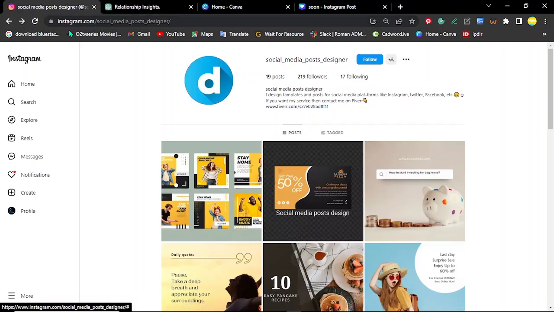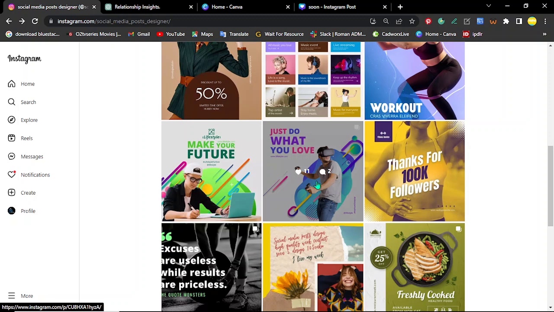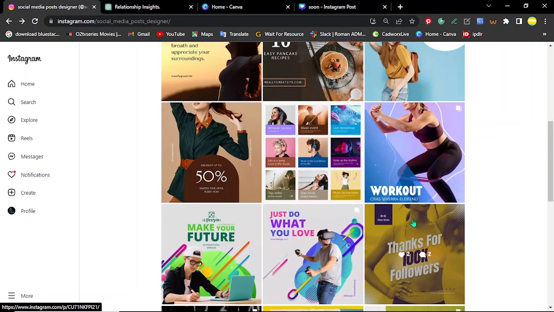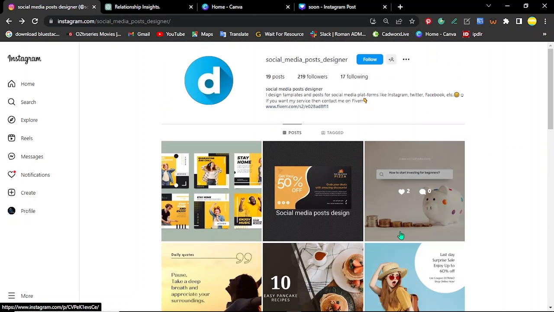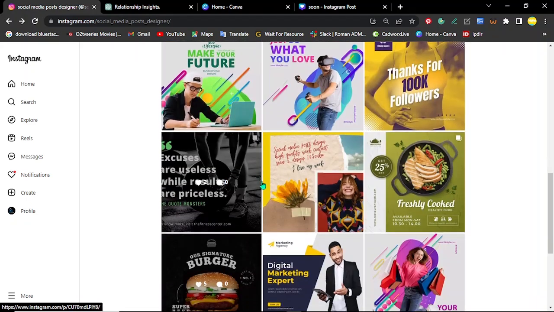Right now we are on IG, and this is someone who does social media post designing, designing posts on IG, and these posts are not bad. You can start designing with Canva, Pixel Lab, or Illustrator or Photoshop to do all these, and they are not bad.